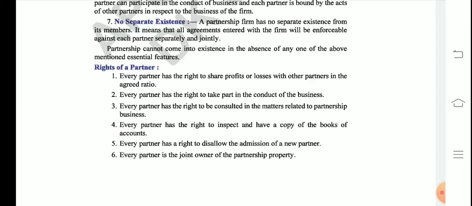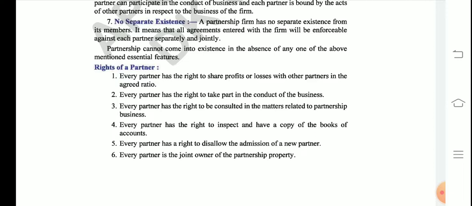The right to take part in the conduct of the business means it is his or her right to participate. But if the partner is a sleeping or dormant partner and does not want to participate in the affairs of the business, that's also all right. If the partner wants to participate, the other partners have no right to stop that partner from taking part in the business. Then the third line says every partner has the right to be